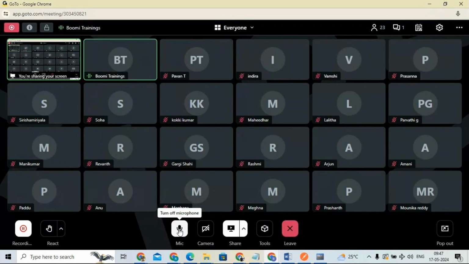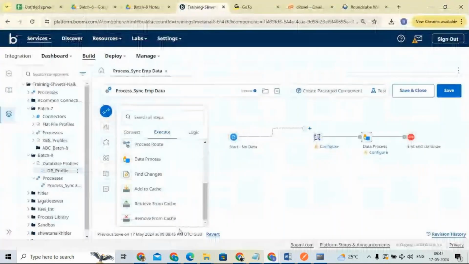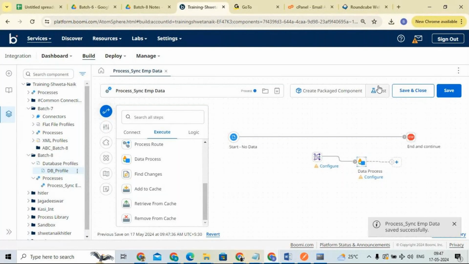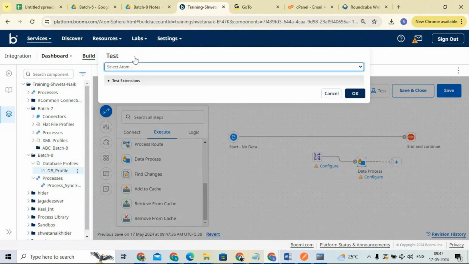So we have different runtime engines in Boomi. For example, let me save this process. Now you can see we have a test option. When I select the test option, it asks me to select an atom, or a molecule or whatever.